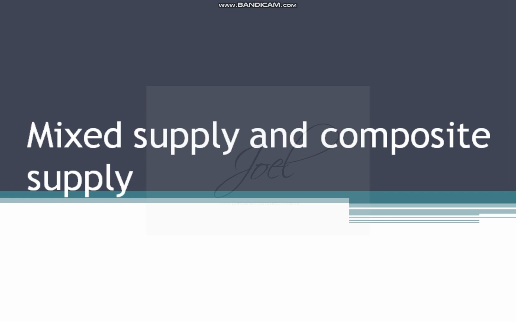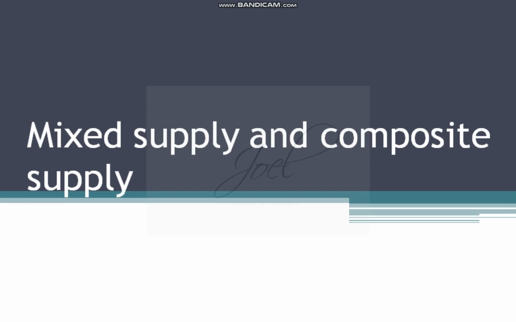In case of levy of GST, supply is the main thing that we have to know. Before the GST regime, when there were normal types of sales and other indirect taxes, we used to call the things sale or purchase or supply. Now after implementation of GST, all these things are brought together under the bracket of supply.